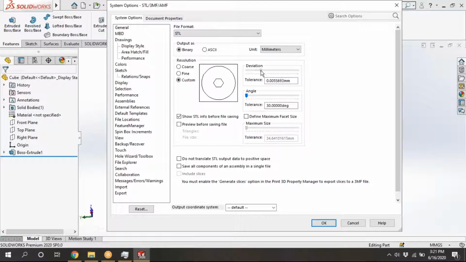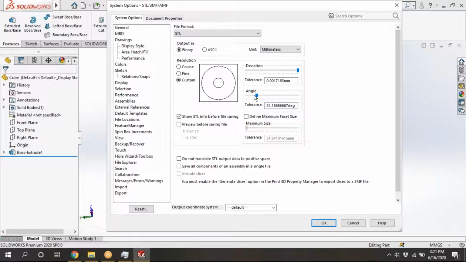If you drag more, it means less tolerance in deviation. See here, the tolerance value is changing, 0.04, now 0.0017. This is the maximum we can give. Less tolerance in deviation means the part surface quality will be good.